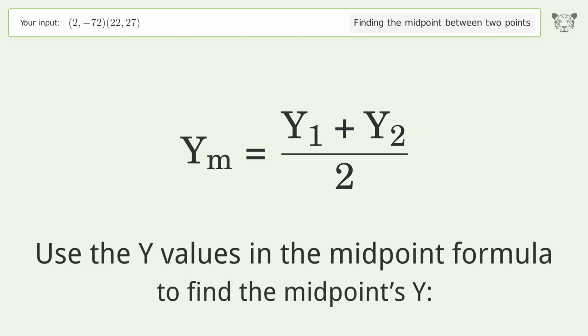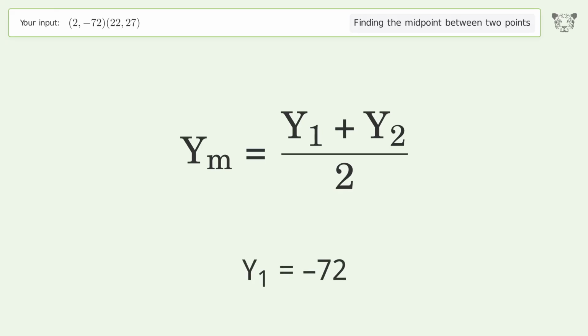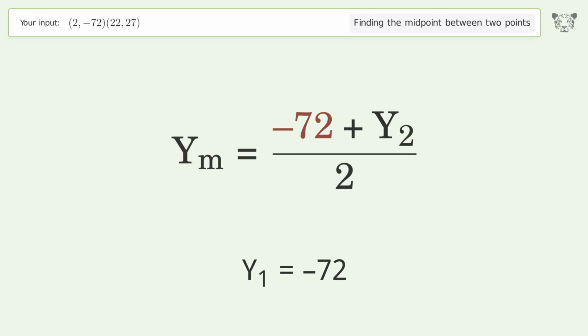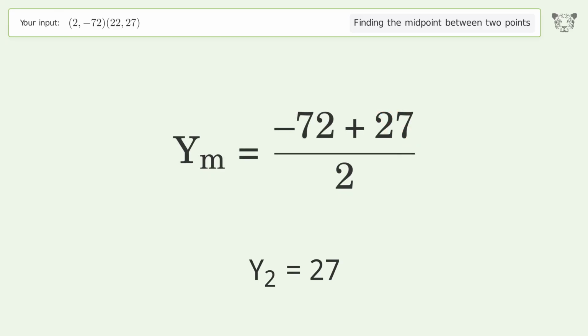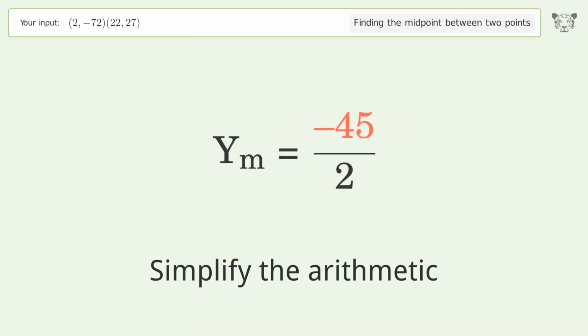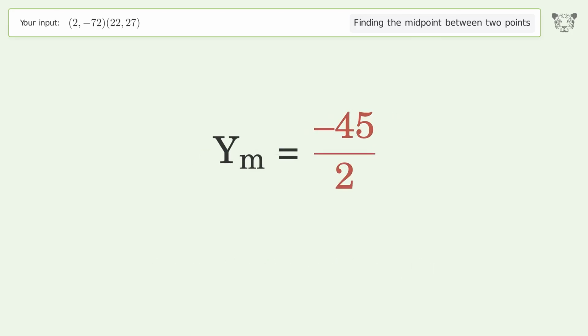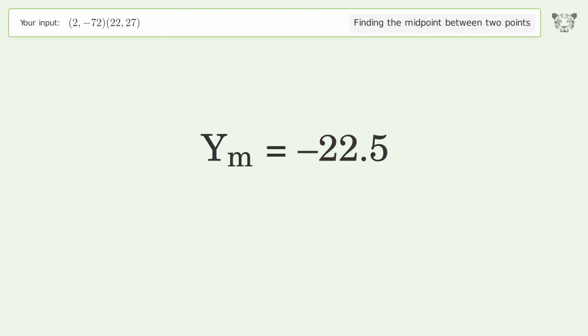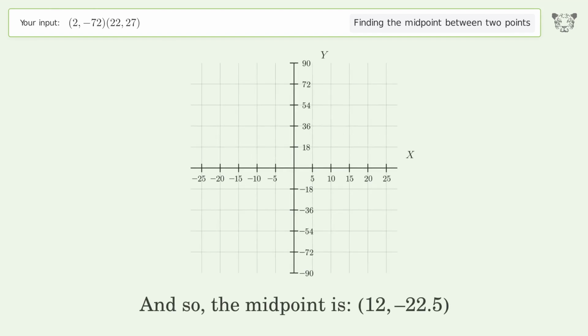Use the y values in the midpoint formula to find the midpoint's y. y1 equals negative 72. y2 equals 27. Simplify the arithmetic. And so, the midpoint is 12, negative 22.5.